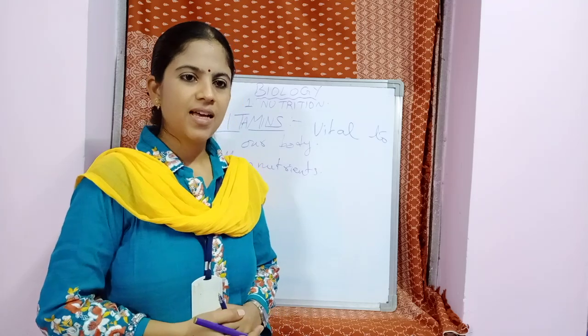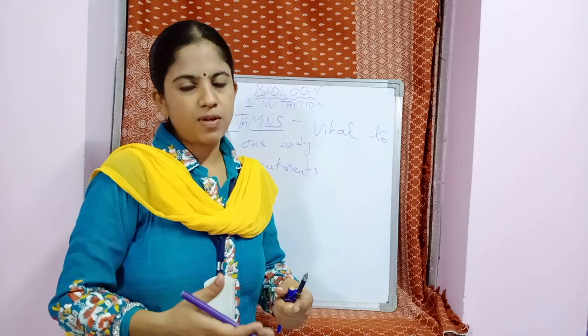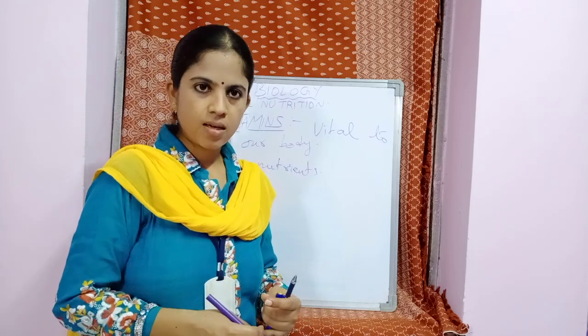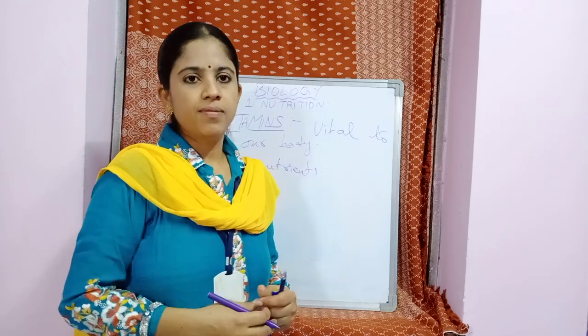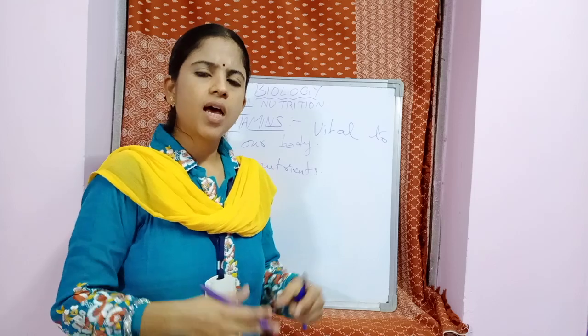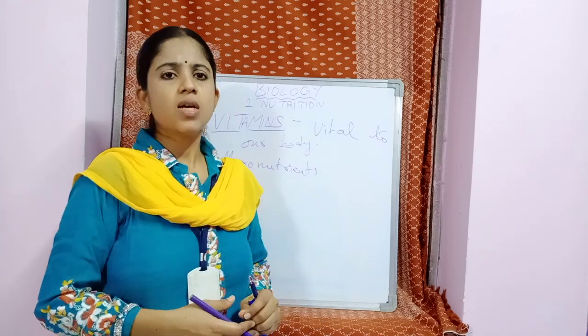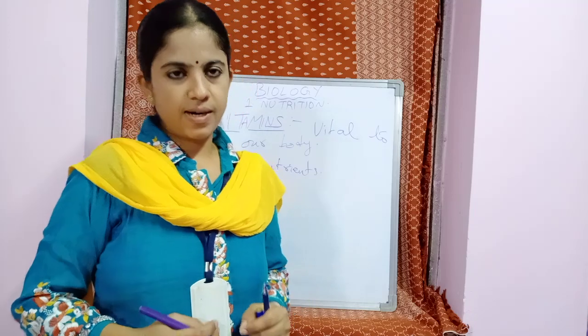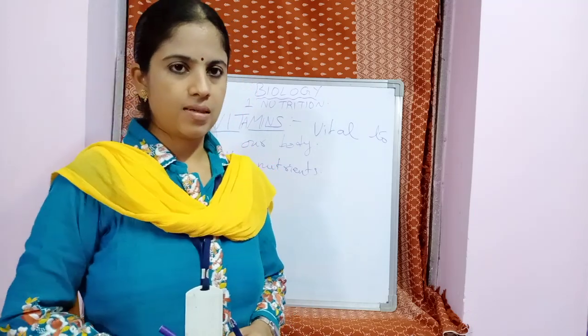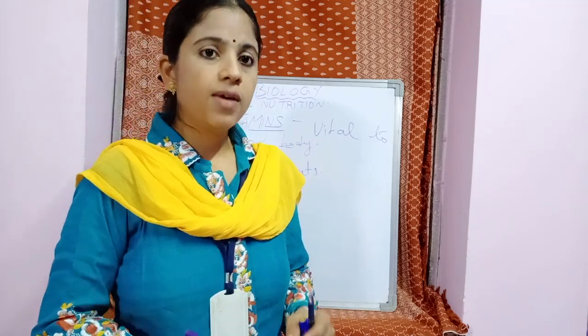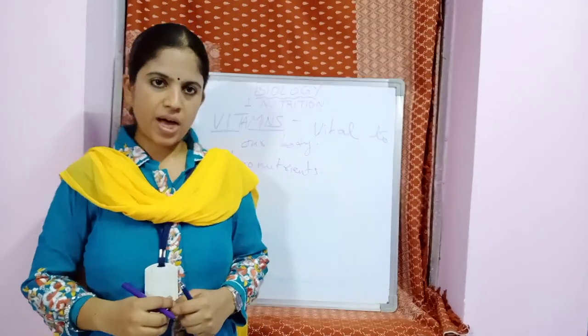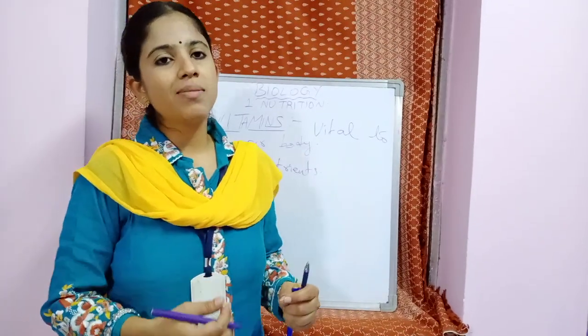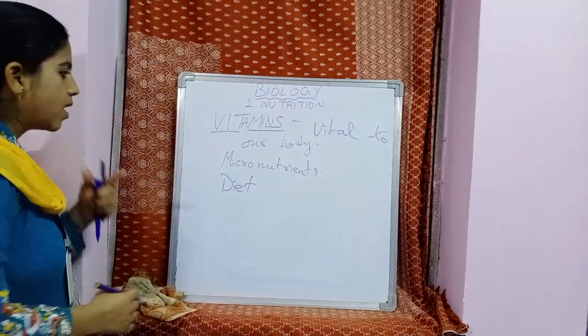In almost all types of food we eat, rice or roti or fruits, vegetables, in all these vitamins are present. So usually we don't suffer any vitamin deficiency disease. And if at all we suffer from vitamin deficiencies, what effect it would have and how the vitamins are classified, all this let us see now.